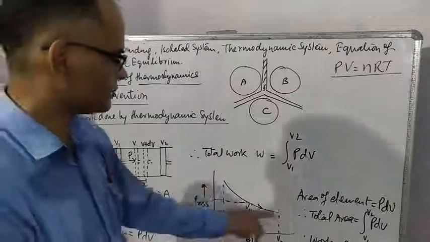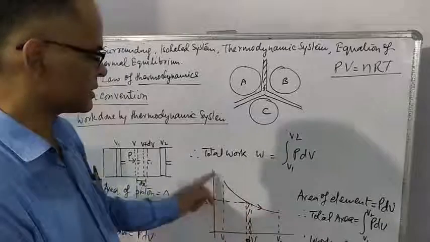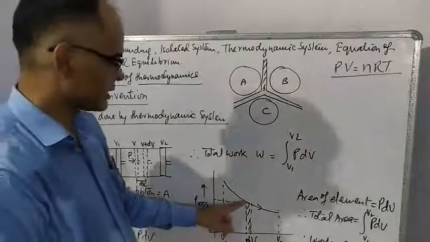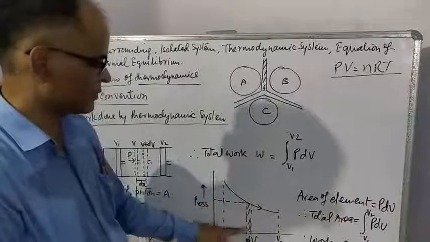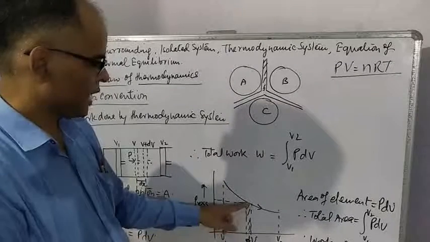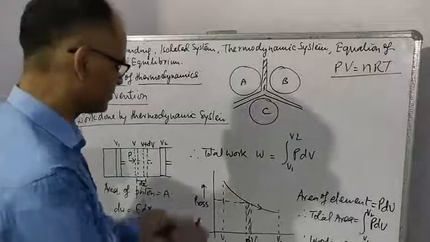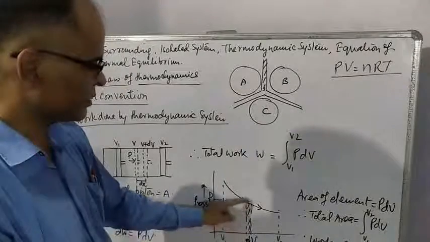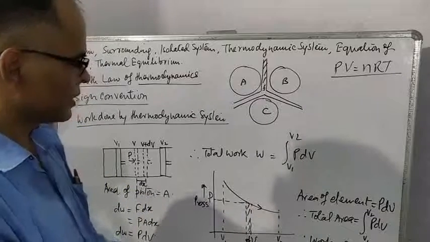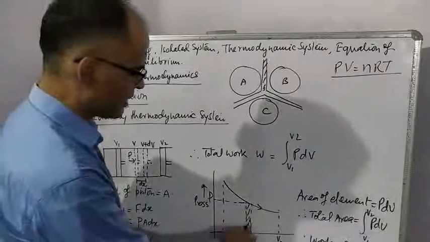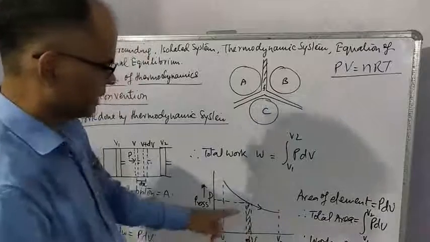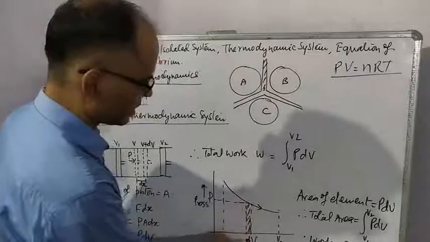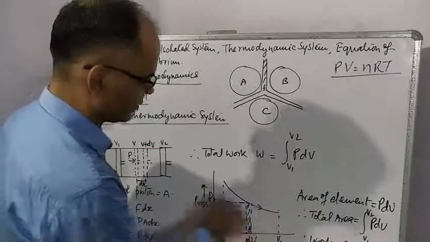Suppose graph is like this. Let us take some elementary portion of this graph. At this point, pressure is P, and this is small change in volume dV. Area of this elementary strip is P into dV. It is almost rectangle, so P into dV.